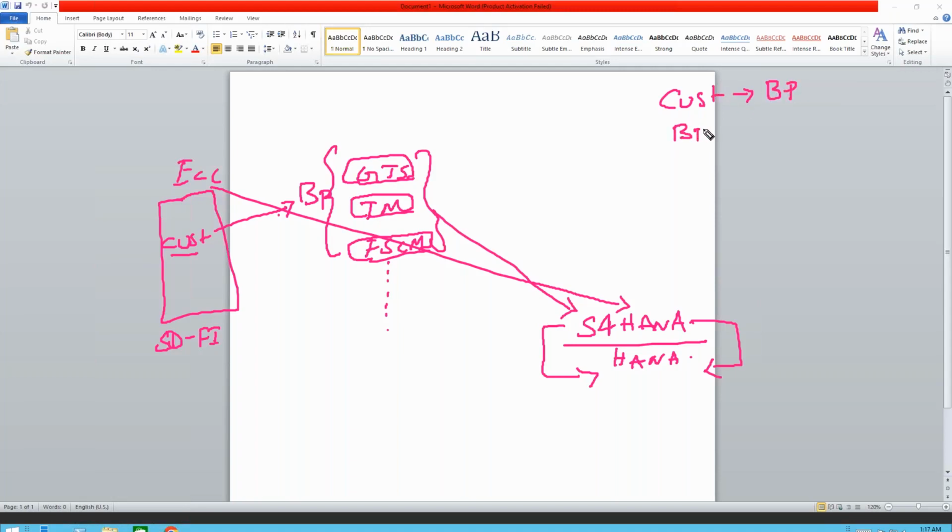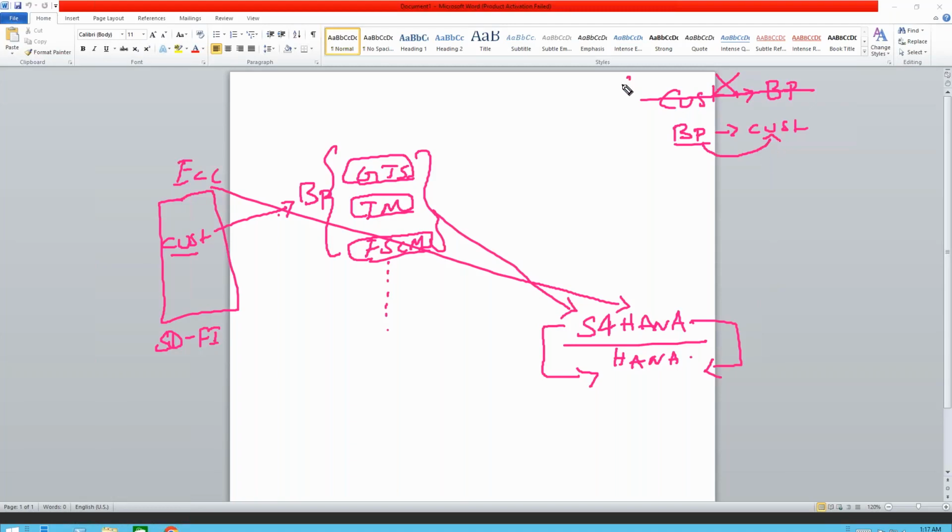You can create a BP and you could also extend that to customer. The only difference now in S/4HANA is this is obsolete. You cannot create a customer and you cannot convert that to BP. What we can do now in S/4HANA is only create a BP and convert that to the customer or extend that to the customer.